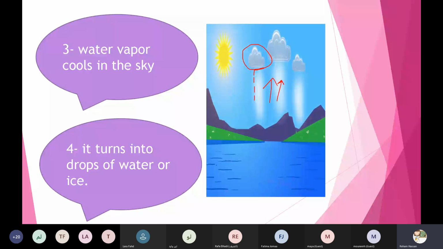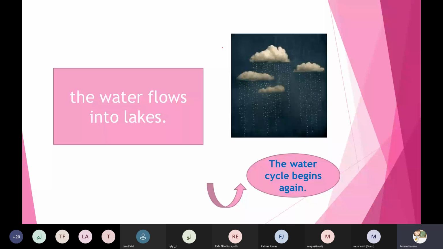It will heat or cool? Cool. Amazing. If it cools in the sky, now it turns into clouds. Thanks a lot, honey. So it turns into the clouds, and the water falls back to the lakes from these clouds, and the water cycle will begin again.